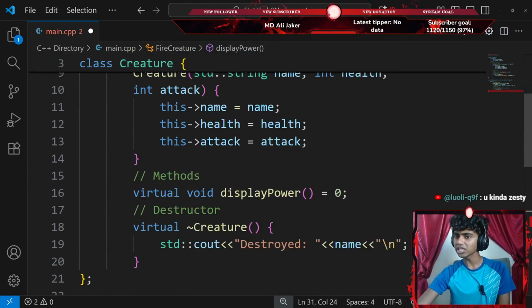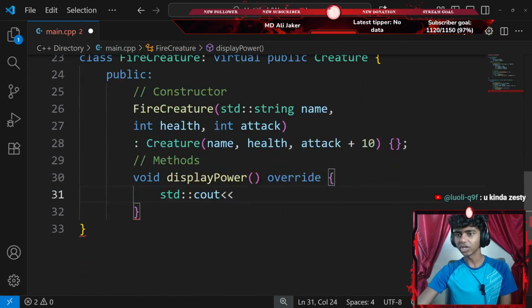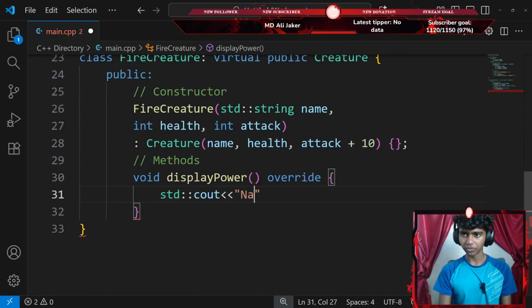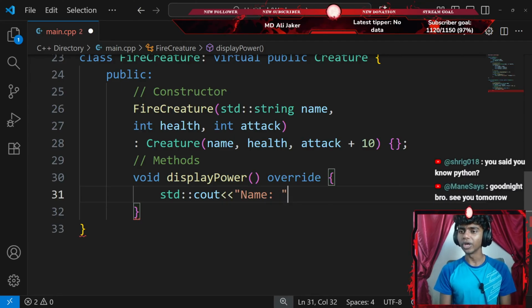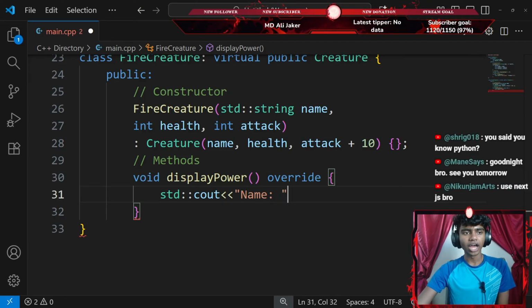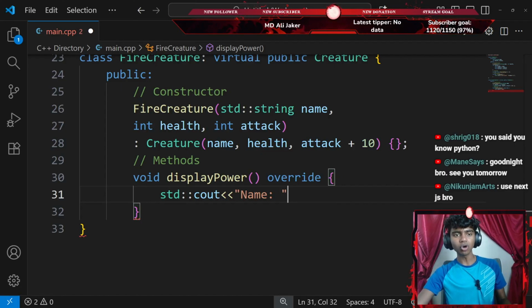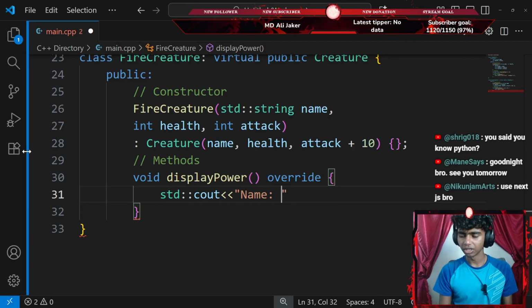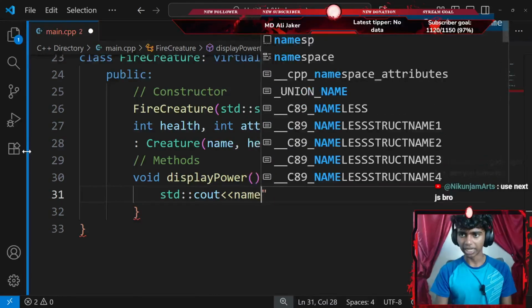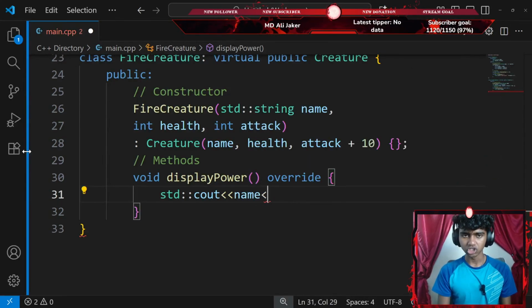Did I add one for this class? Okay, I didn't, so I'll add one here. I'm going to go with name. Wait, hold up, it says power, so I should go with name has flamethrower, health, attack. So I'll go with name has, with my name data member and an insertion operator.